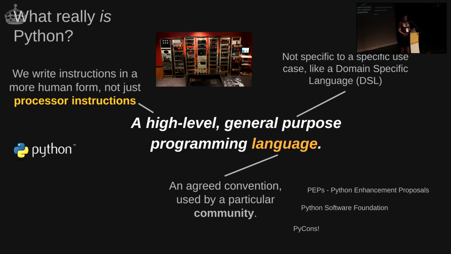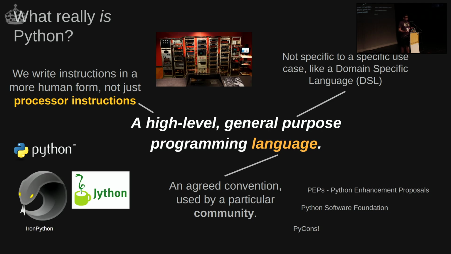Well, we have the implementations of Python. Normally when we mention Python, we're talking about CPython, but there is also IronPython, there's Jython. I realised just before I came on stage here that I've missed out MicroPython, so sorry guys. But there are other implementations too. And that's the executable here that takes our human instructions and then turns them into processor instructions.